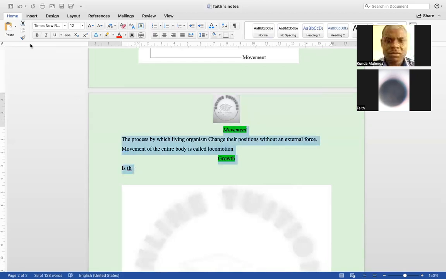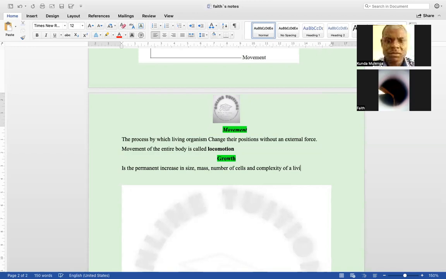Growth is the permanent increase in size, mass, number of cells, as well as the complexity of a living organism. Growth, we're talking about the permanent change.